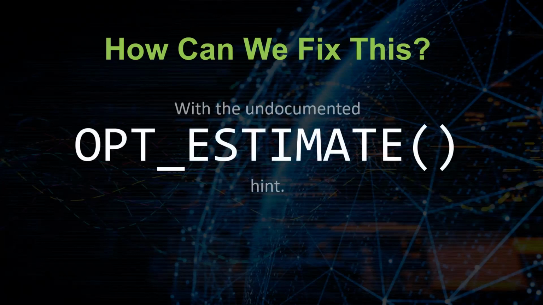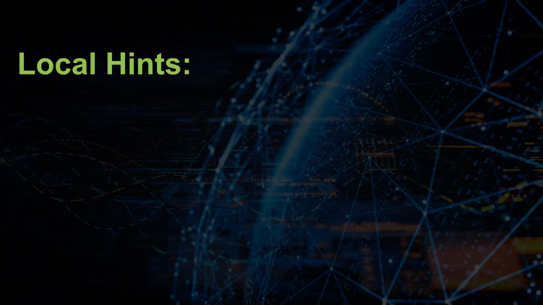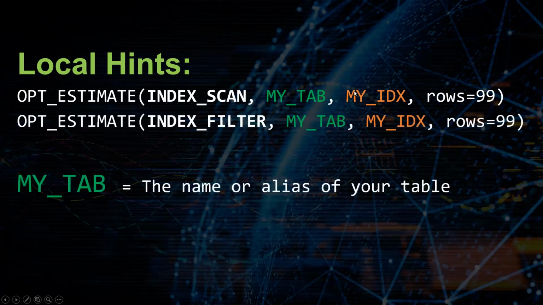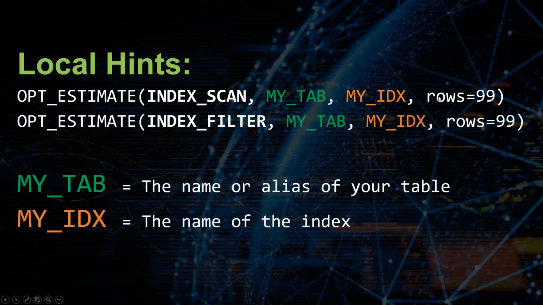Well, we can do that with the undocumented opt estimate hint. The local hint version, there's actually a couple of these. You can say opt estimate, open parentheses, index underscore scan. And again, this is a literal value here. You type in index underscore scan, that's not a placeholder. And then you type in the name of your table, and then the name of your index, and then you tell Oracle how many rows to expect.